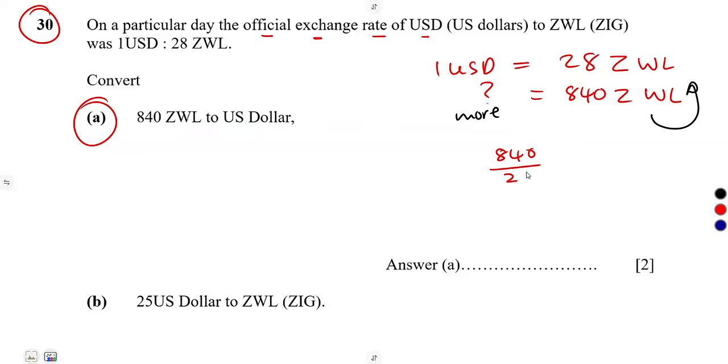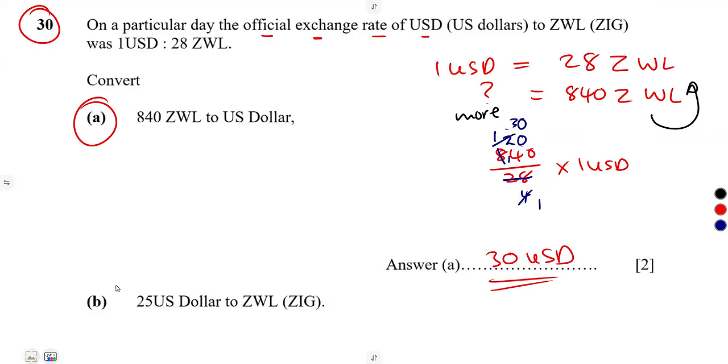The smaller value, 28 times what? 1 USD. So that's it. You can reduce this. You can even try by 2, but 2 is going to be small. Even a 7 into 28, that's a 4. 7 into 7, that's 1. Remember 1, 2, 0. 4 into 4, that's 1. Into 12, that's 3. 4 into 0, that's a 0. So it's going to be 30. 30 times 1, which is 30 USD.